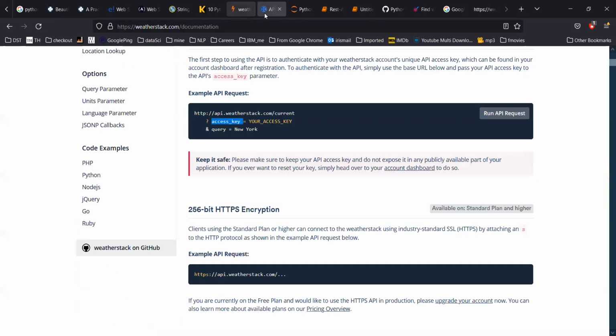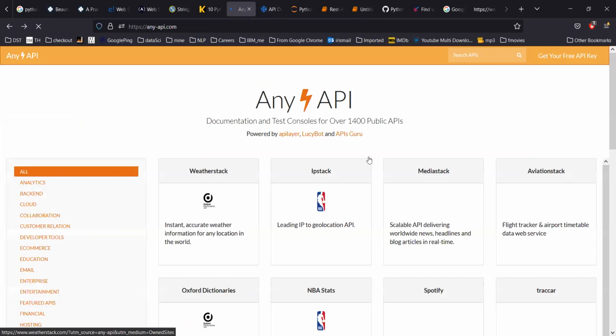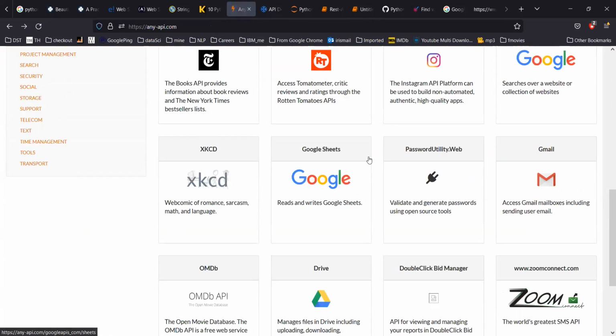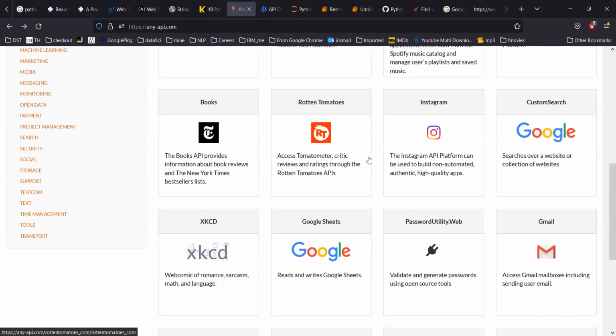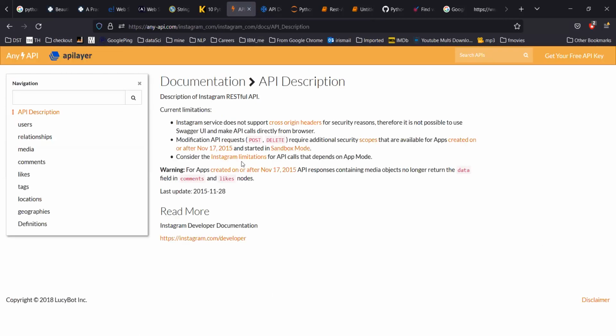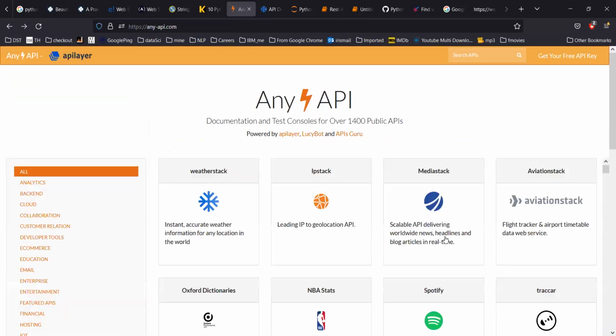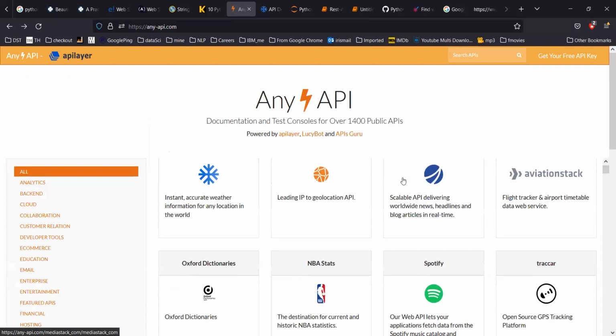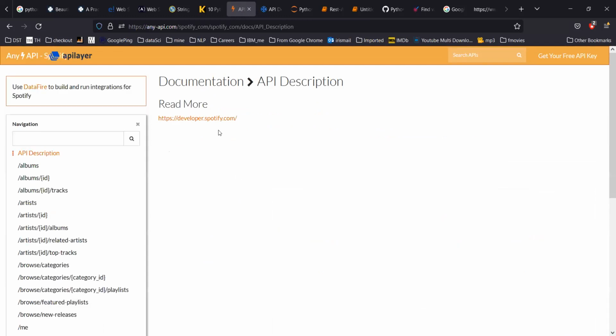Suppose I come here to any API, suppose I wanted to check out Insta. Insta is having some problem right now, it seems. Let's go back. Let's pick Spotify. It's routing me here.